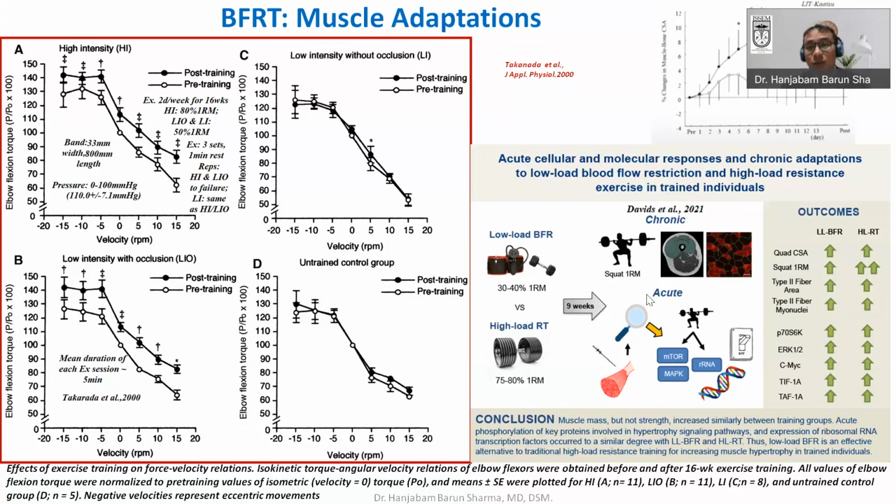So this is basically what they saw in trained individuals. So not only in novices or newly recruited individuals, but in highly trained individuals also, blood flow resistance training is important. You can supplement your regular training with blood flow resistance training by doing proper periodization, so that you optimize the gain and decrease any kind of